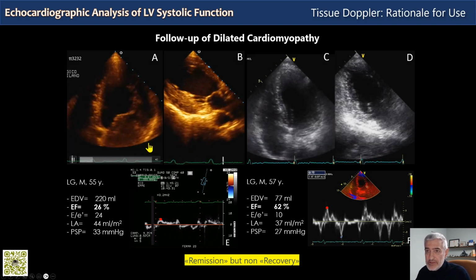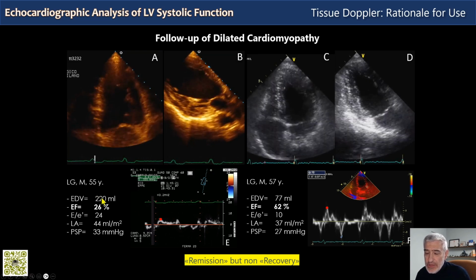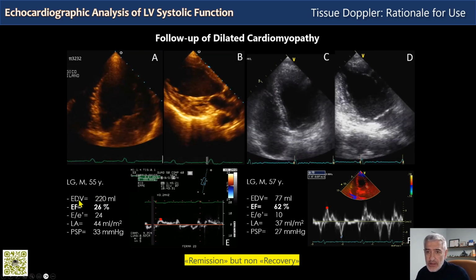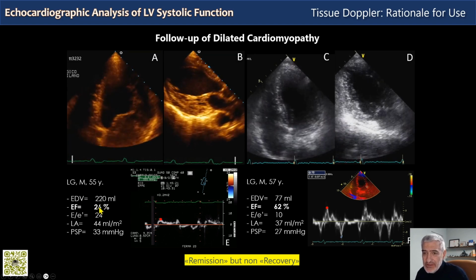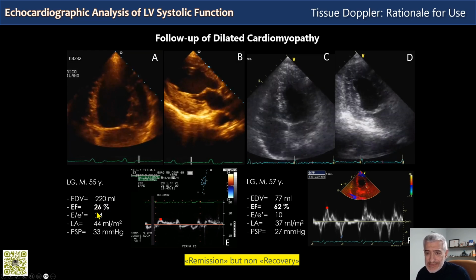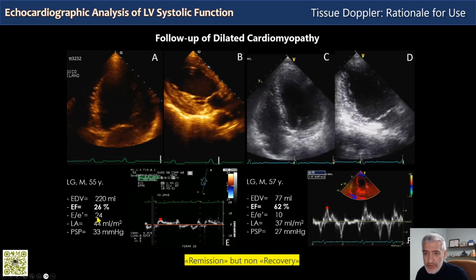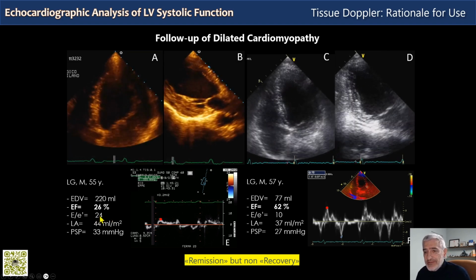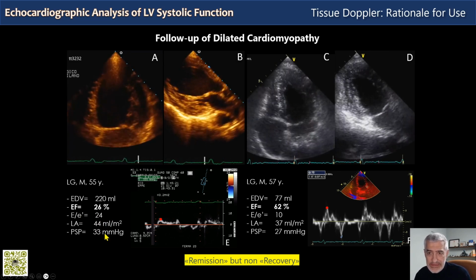At baseline, this patient has a severe left ventricular dilatation, with an absolute value for the end diastolic volume of 220 milliliters. We have a severe reduction of ejection fraction, 26, and an estimation of increased left atrial pressure, the E on E prime is 24. We have a mild to moderate dilatation of the left atrium, and normal pulmonary systolic pressure.